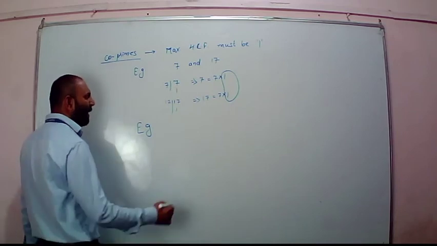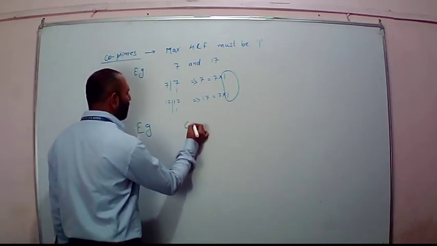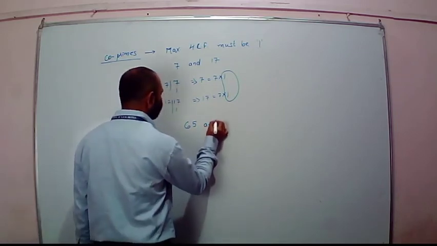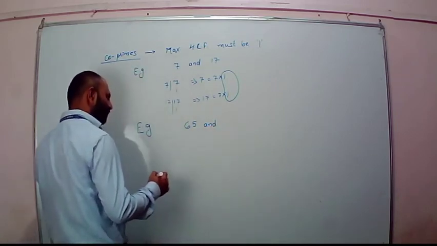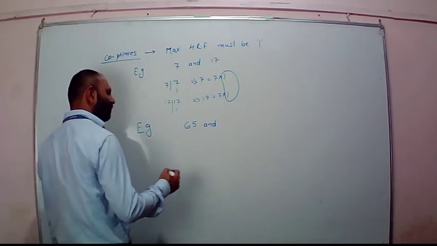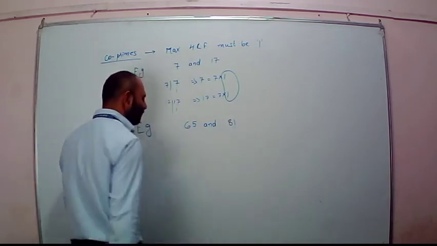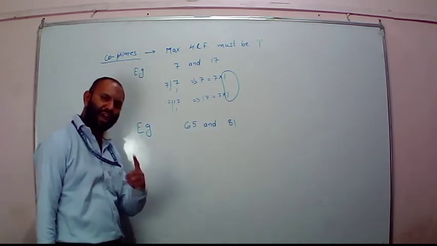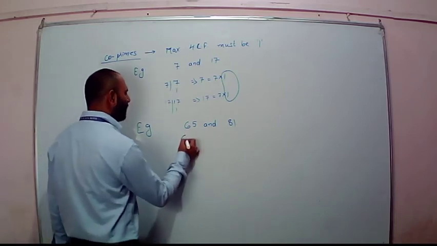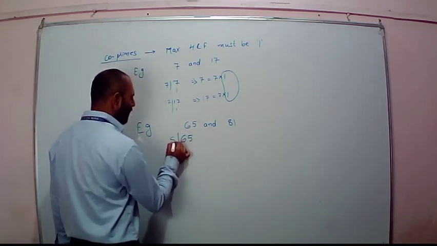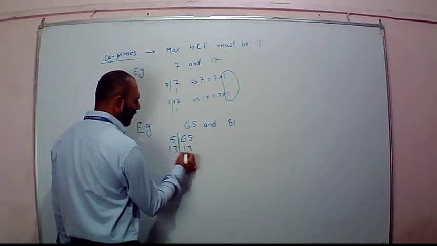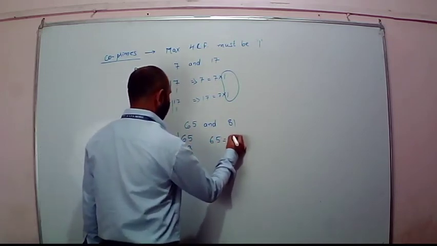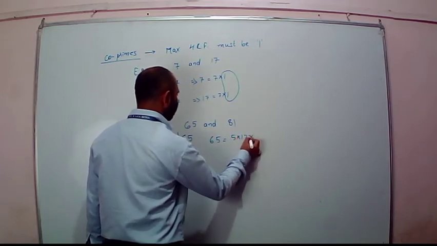For example, I am taking 65 and 81. Can I say 65 and 81 are co-primes? I am just going to solve it. 65, what are the possible factors? 5, 13, 1. So 65 can be written as 5 into 13 into 1.